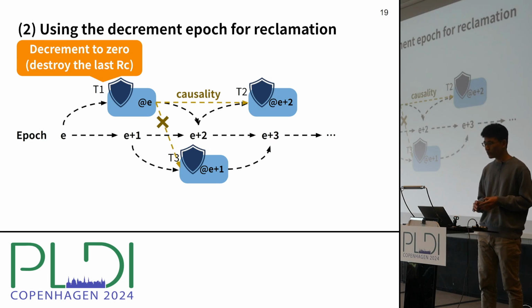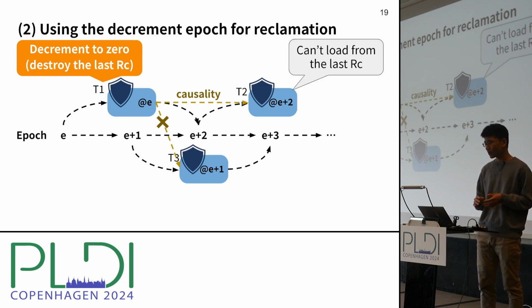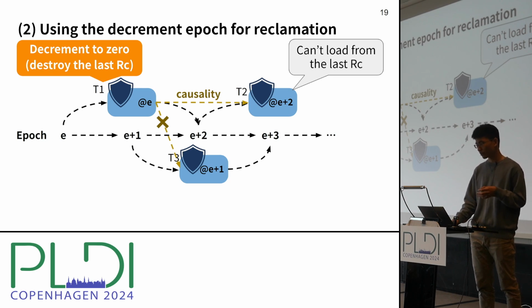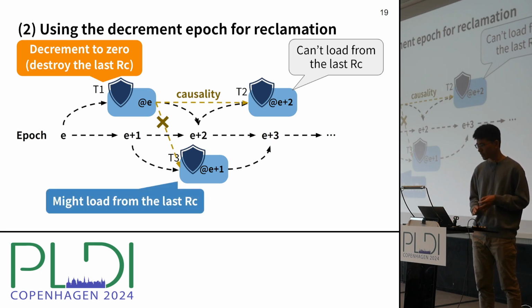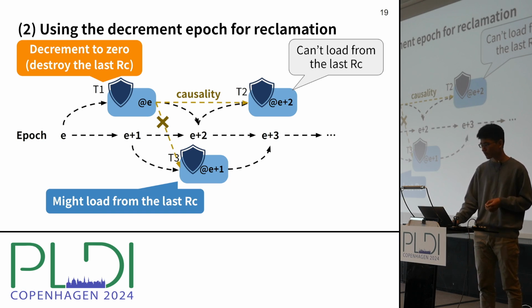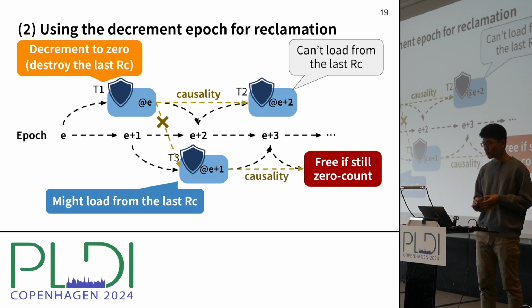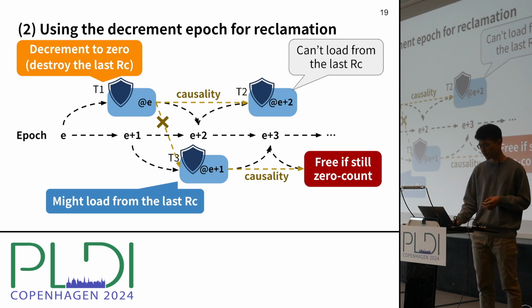Suppose a thread at epoch E decremented an object to 0, or in other words, it destroyed the last RC reference to the object. Then a thread at epoch E plus 2 cannot load a local reference to the object because of the causality. But on the other hand, a thread at epoch E plus 1 may load a local reference from the last RC because it can run concurrently with epoch E. At epoch E plus 3, we can reclaim this zero count object, since at this point no one can have a local reference to the object.